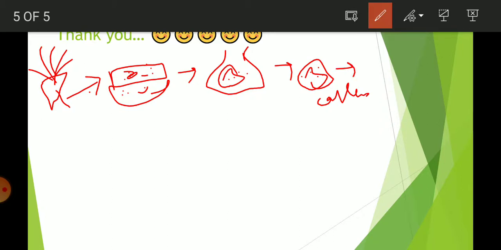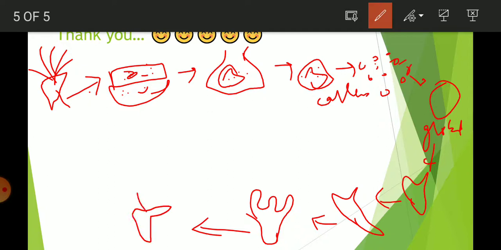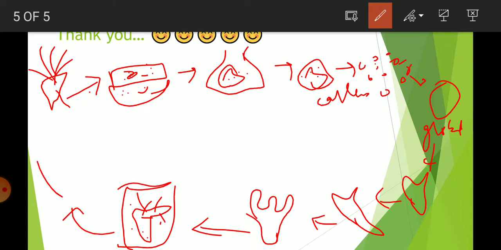After the formation of callus, it degrades into some small segments of the cells, then it becomes the globular shape, then the heart shape, then the torpedo stage, then the cotyledonary stage. After the cotyledonary stage it becomes the plantlet stage. Here is the plantlet stage, then it is transferred into the soil, so that it becomes a mature plant. This is a mature plant. Here is the whole scenario, the process of somatic embryogenesis.